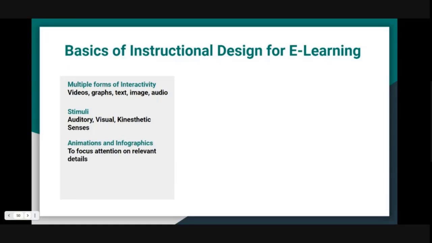You can also use animations and infographics to focus attention on one particular detail in the order you're placing it. And you can always offer positive reinforcement to the learner in the form of messages, in the form of points. You can also gamify the environment, bringing in elements of motivational psychology, providing leaderboards, badges, so that the student feels a sense of achievement.